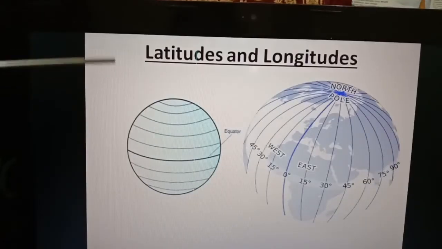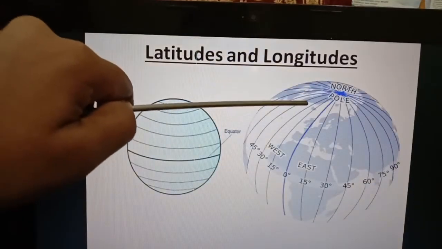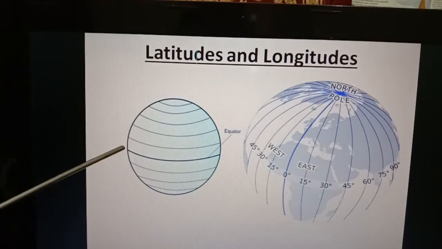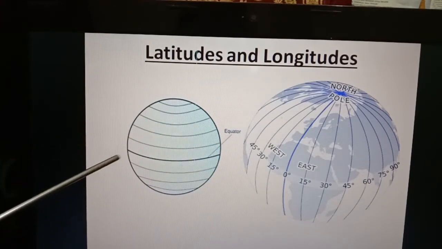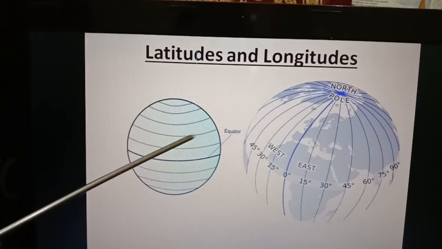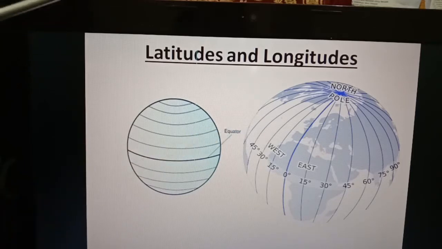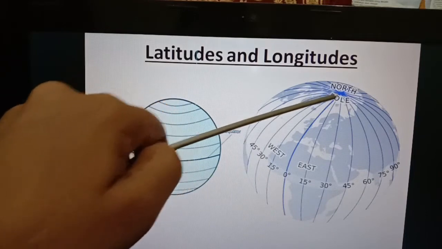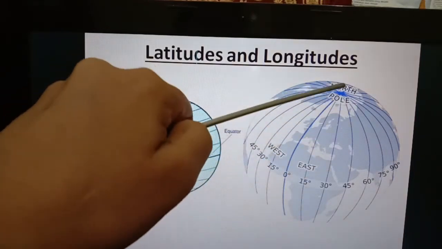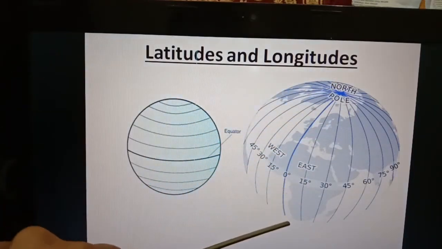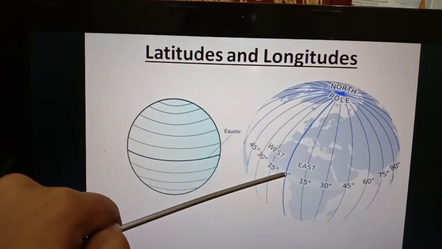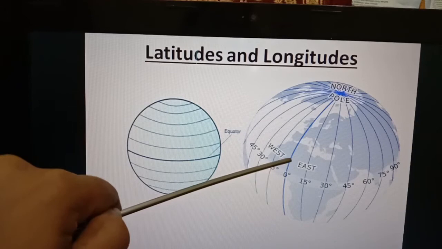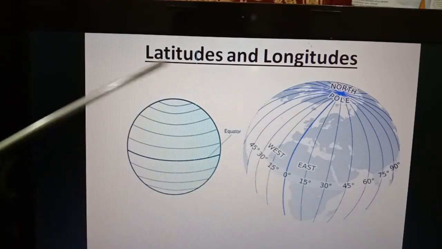Here you can see latitudes and longitudes. The lines that run from east to west are known as latitudes. 0 degree latitude is known as the equator. Here you can see longitudes. The lines that run from north to south are known as longitudes. 0 degree longitude is known as the prime meridian.